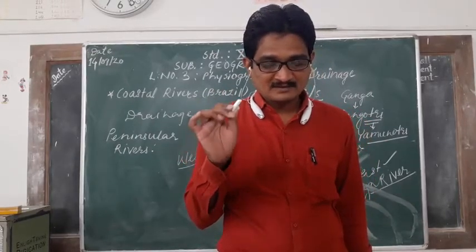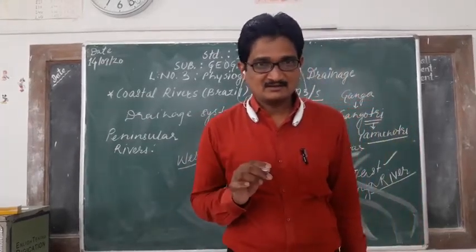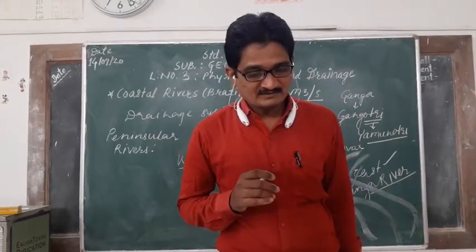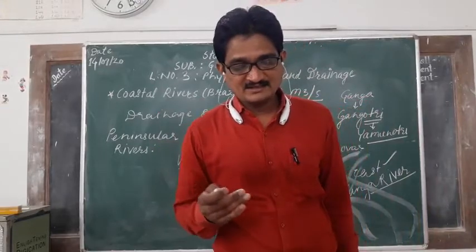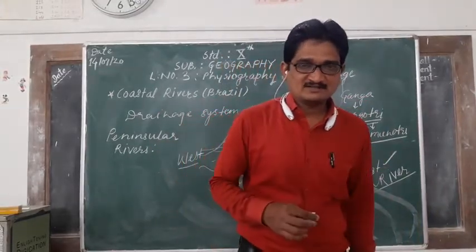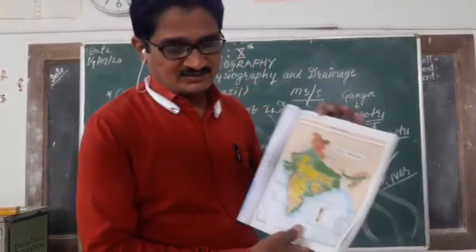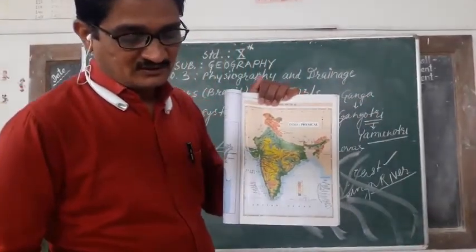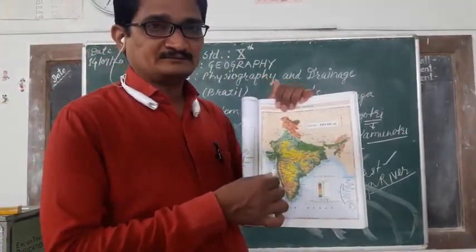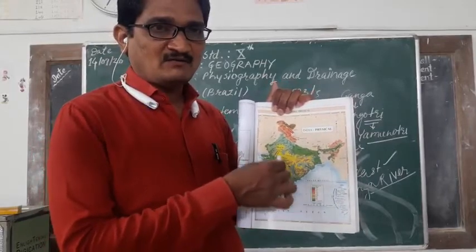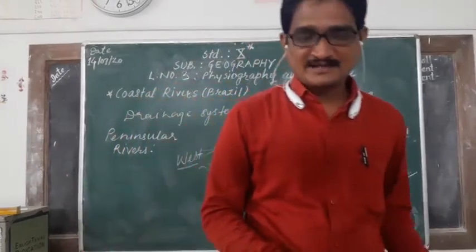Note down. Mahanadi basin occupies the northeastern part of the peninsula. Godavari, Krishna and Kaveri originate in the eastern slopes of the Western Ghats. All these rivers are originating from the eastern slope of the Western Ghats, the Sahyadri Ghats.